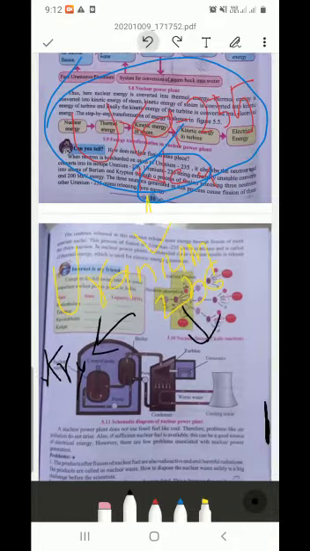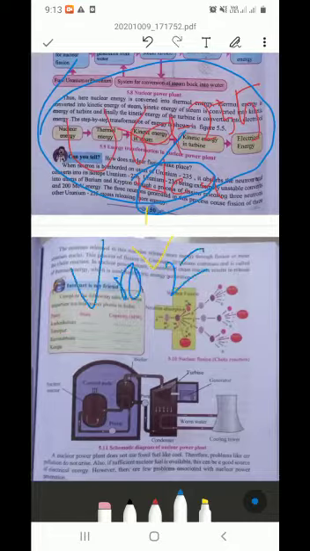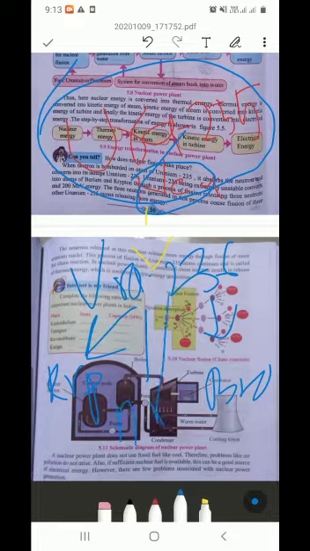Wait, I'll change the pen. See, uranium 235 absorbs a neutron, it converts into uranium 236, which is highly unstable. It converts into krypton, boron, and also it releases 3 neutrons, 1n, 2n, 3n, and also releases 200 megawatt energy. Afterwards what happens?